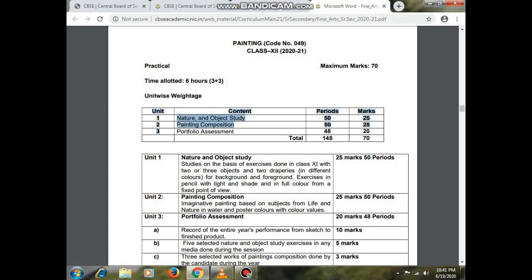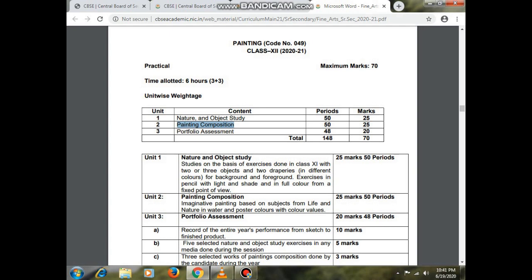Now here also they mentioned 3 units, and in the content, unit-wise, nature and object study, we can call it still life. This contains 50 periods. So in the 50 periods we can take different materials to cover the unit, and the marks will be 25 marks.